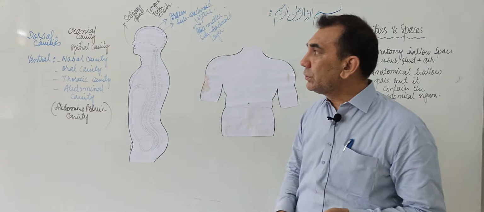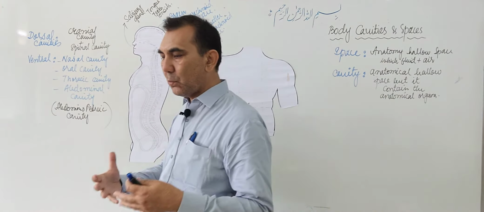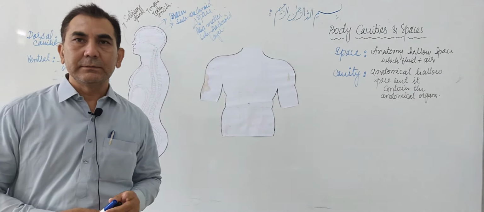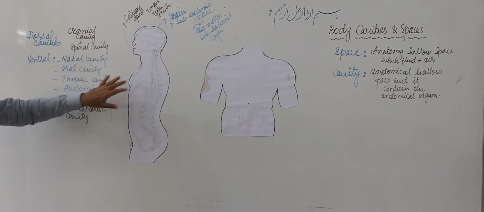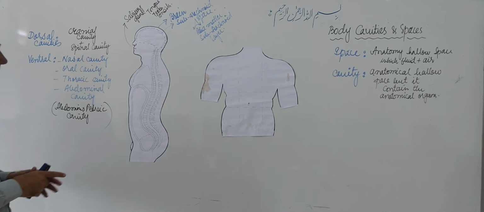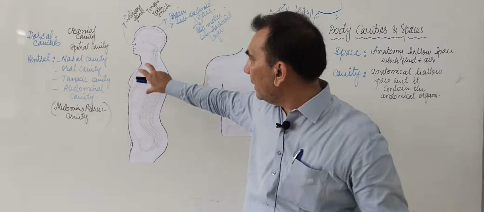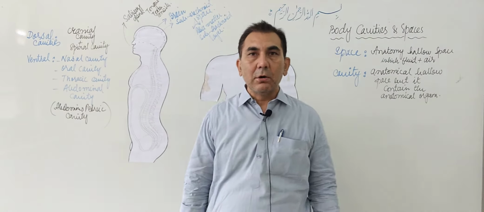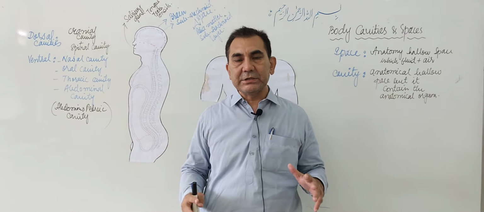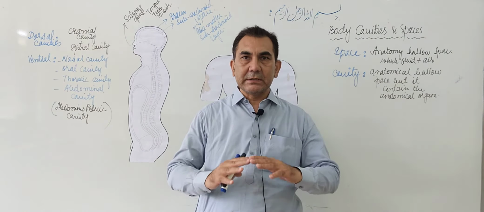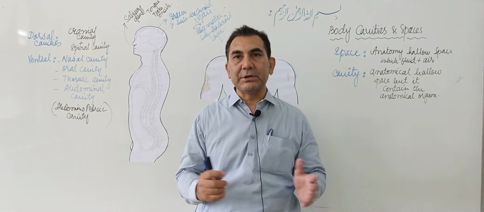Now we will go downward to another ventral cavity which is present inside the human body. That's called the thoracic cavity. Now, how is the thoracic cavity made up by the six sides?